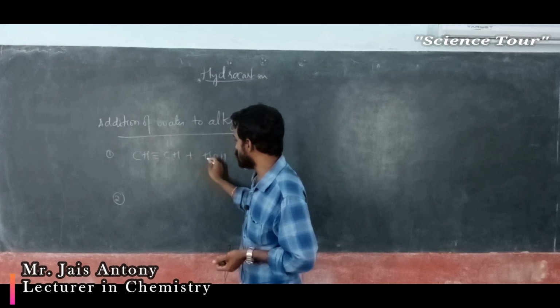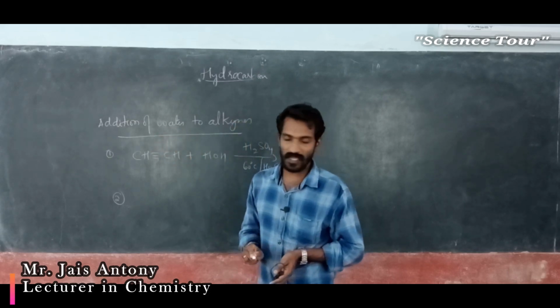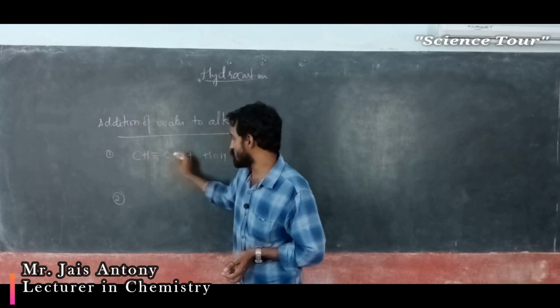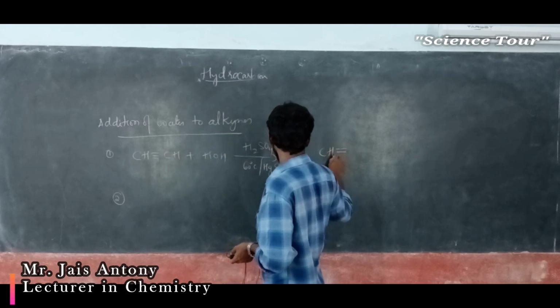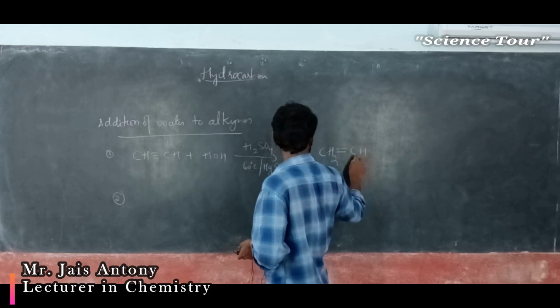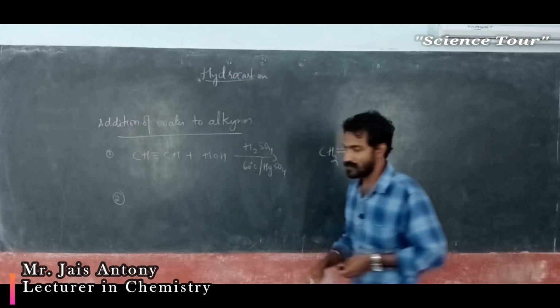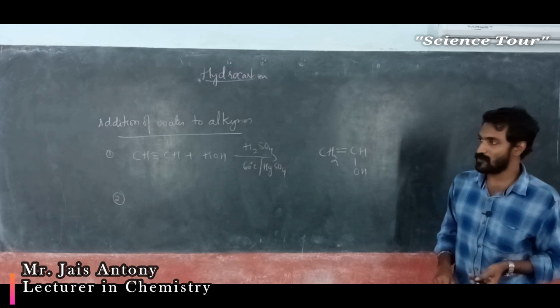What happens is this OH will go and attack this particular bond. One bond is used up and H will add. Here H will get added, OH will get added here. That means here CH2, here CHOH. My dear students, this is a very important reaction actually.